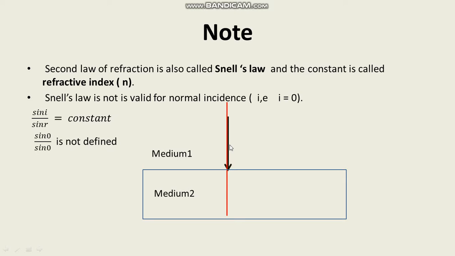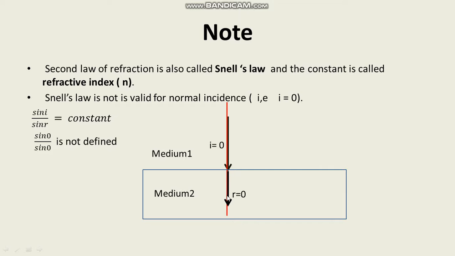A ray of light incident parallel to the normal. What is the angle between normal and incident ray? That is 0. When it is incident, a ray of light passes from the first medium to the second medium without deviating. So the refracted ray is also parallel to the normal.